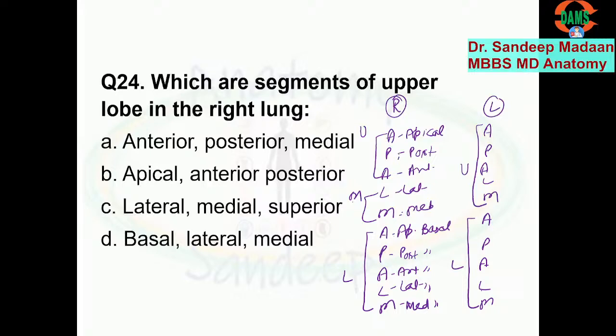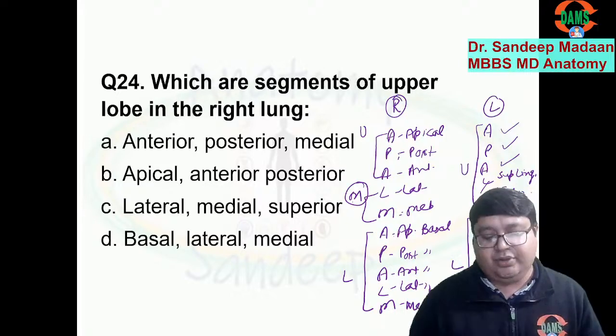If you see the left side, it will be the same: apical, posterior, anterior, but lateral and medial will not be there. Why not? Because lateral and medial belong to the middle lobe, and on the left side we do not have a middle lobe. On the left side we have the lingula, which is a counterpart of the middle lobe. So here we will write superior lingular and inferior lingular. Do you understand? The rest are all the same: apical, posterior, anterior, and so on.